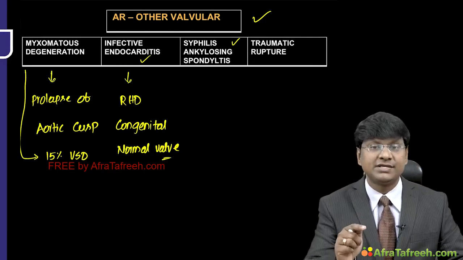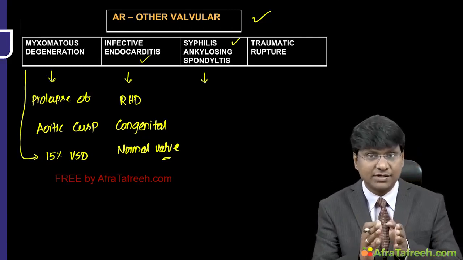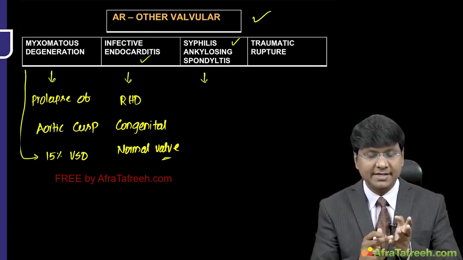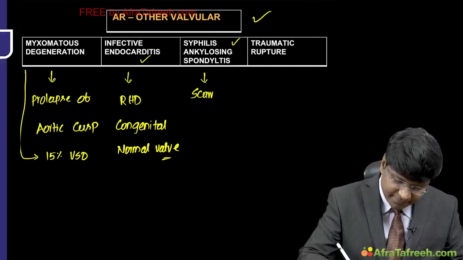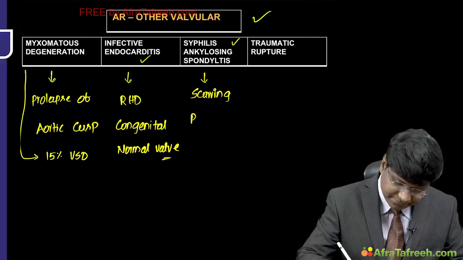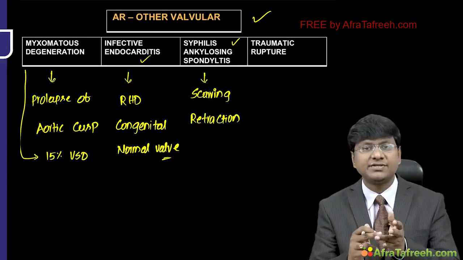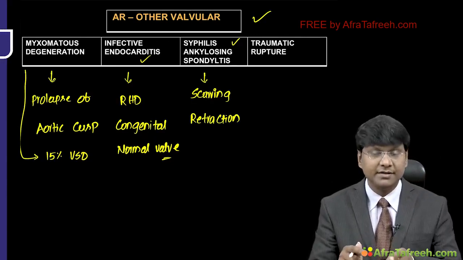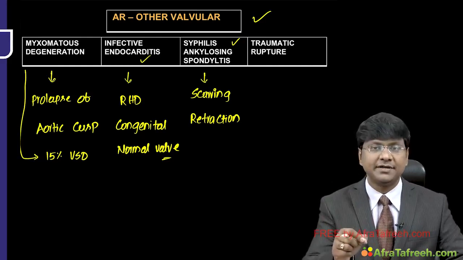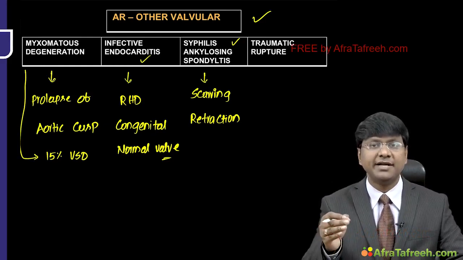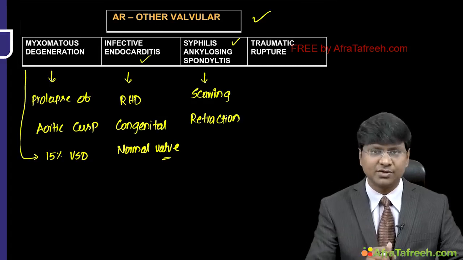Next is the syphilis and as well as the ankylosing spondylitis. The syphilis and the ankylosing spondylitis will cause the scarring of the aortic valve leaflet, and there will be retraction of the aortic valve leaflets. So, scarring and as well as retraction of the aortic valve leaflets. Remember, in syphilis and ankylosing spondylitis, it is not only the aortic valves which are being affected; it is actually primarily an aortic root disease. Then subsequently, even the valves are also affected in case of syphilis and ankylosing spondylitis.